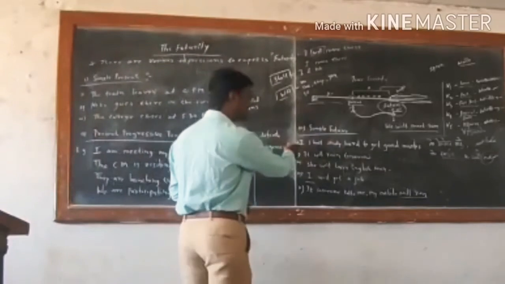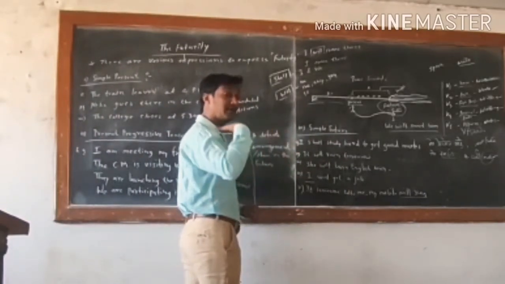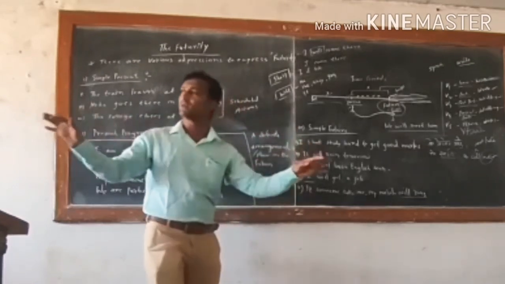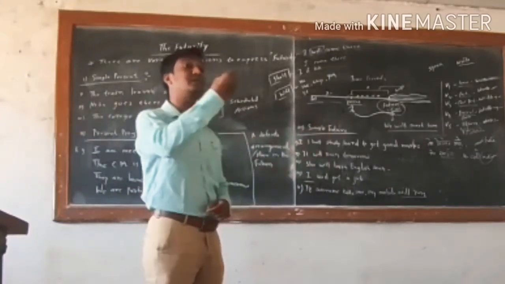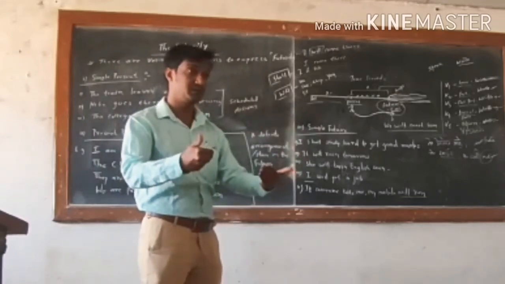Here, the first intention is I shall study hard to get good marks. I am determined. It's my duty. I am determined to do that. Next one, it will rain tomorrow. Because of the climatic conditions, we can say that it will rain tomorrow. So this is possibility.